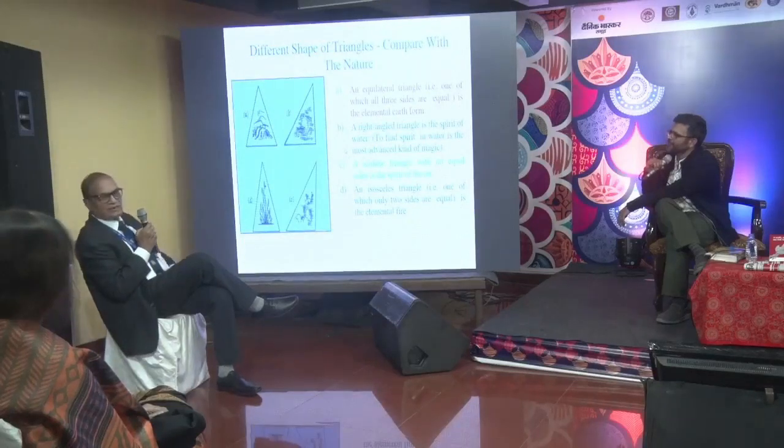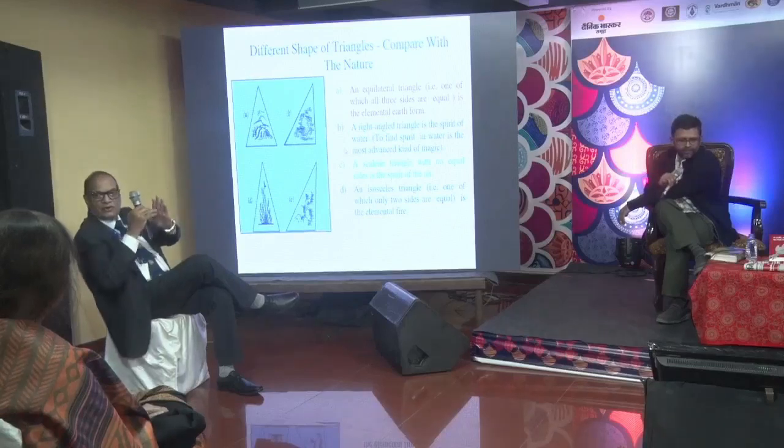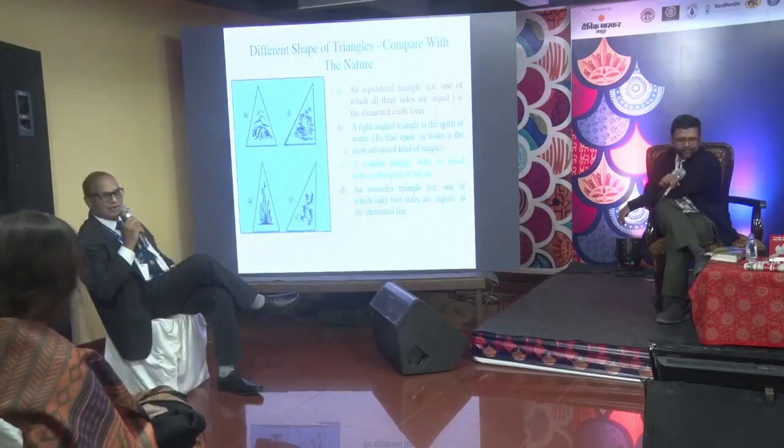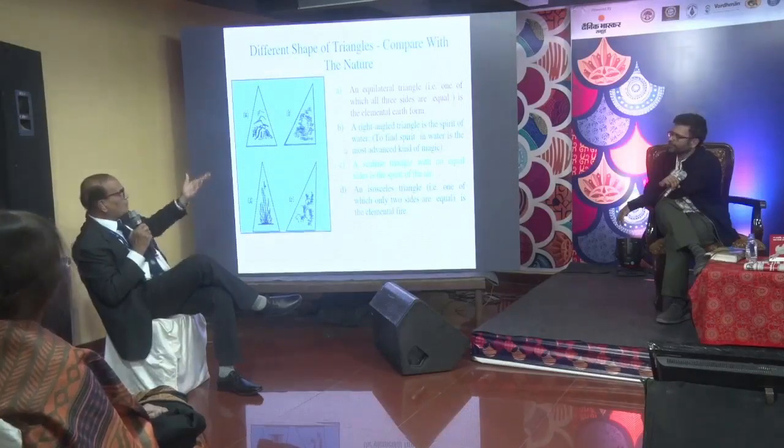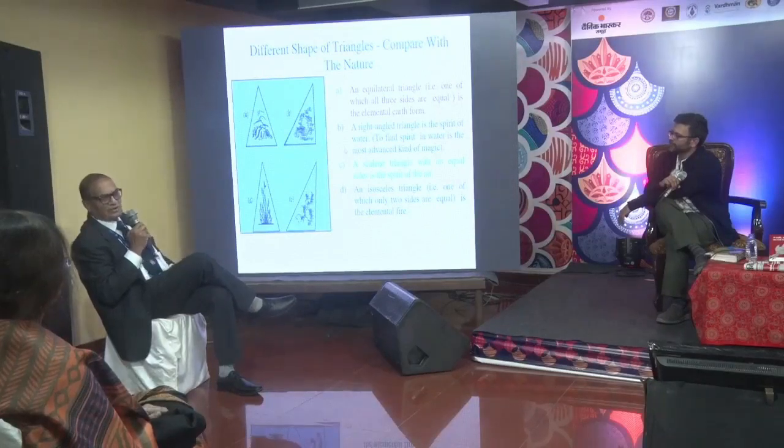You see the shape of triangles, how triangles are obtained. We light a lamp at home and its flame becomes exactly an isosceles triangle. So the shape of the triangles: in a very ancient book I found this figure and copied it. There are these 4 types of triangles that we obtain from nature. One is of air, one is of water, one is of earth, one is of fire. So this is also the shape of the triangles.